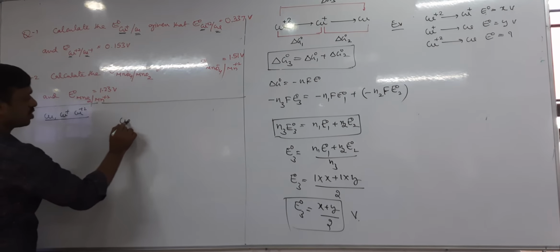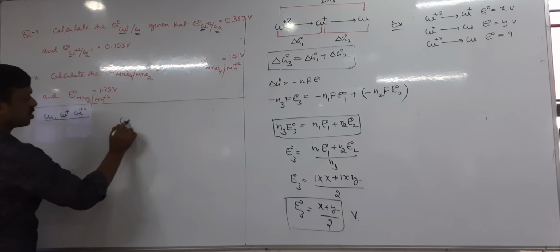So substitute the N values and E values. What is the N value here? The N value is not given directly, but you can get it: it is Mn plus 7 to Mn plus 2. So here N1 is equal to 3. Next, Mn plus 4 to Mn plus 2, change of electrons 2, that means N2 equal to 2.